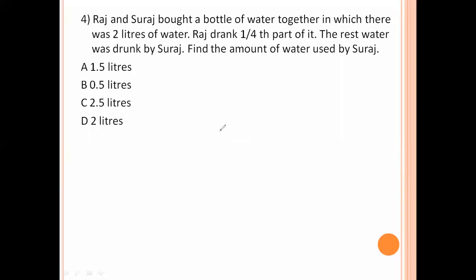Raj and Suraj bought a bottle of water together in which there was 2 liters of water. Raj drank 1/4 part of it. In this 2 liters, 1/4 part means 0.5 liters. The rest of the water was drunk by Suraj. Find the amount of water Suraj drank.